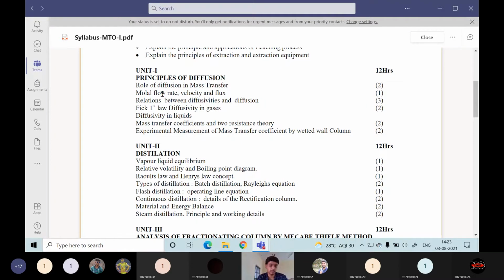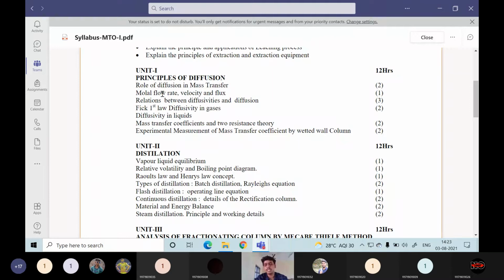Whenever you are spraying from your bottle of fragrance, you don't know how much you are spraying. One spray, two sprays, you can count that, but you cannot quantify how much fragrance you have used on your body or on your clothes. Until you know the velocity and the concentration of the fragrance inside that bottle, you cannot quantify it.